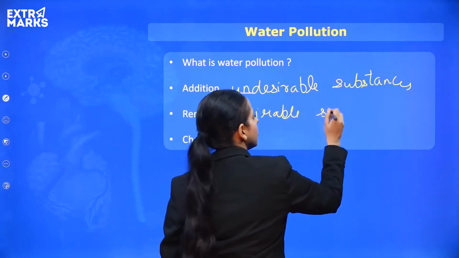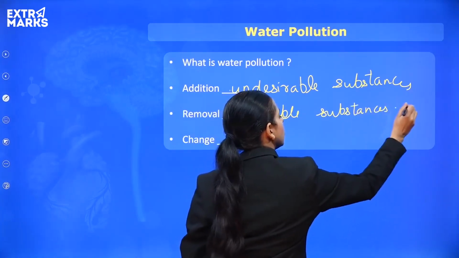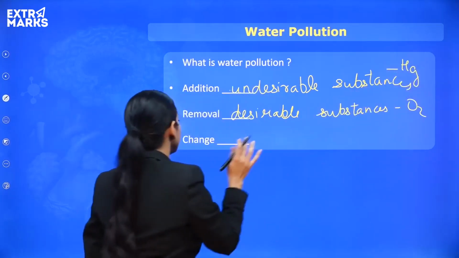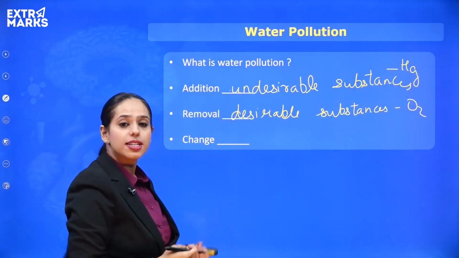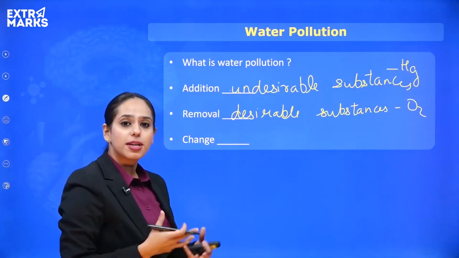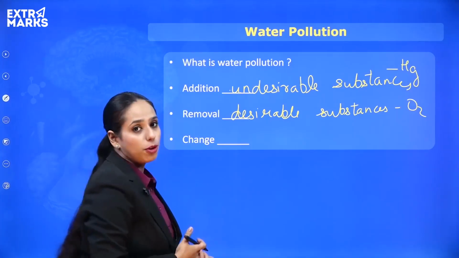Here we had the example of mercury, Hg is mercury. And also a change in the consistency or constituents of the water: all the components are present but their composition is varying. That also leads to pollution.